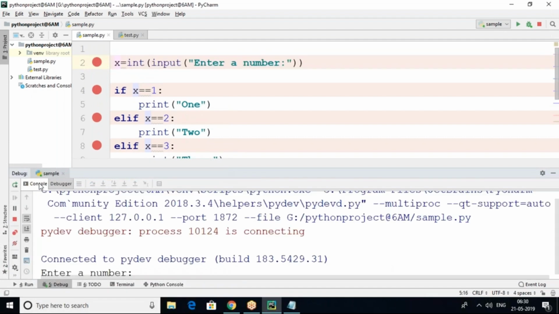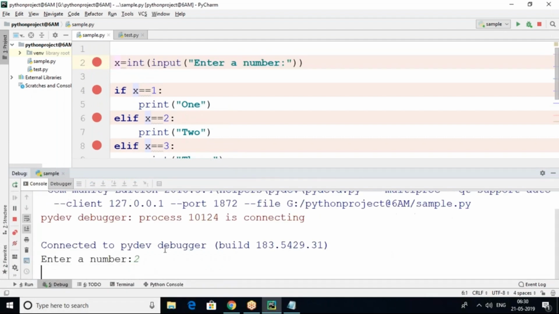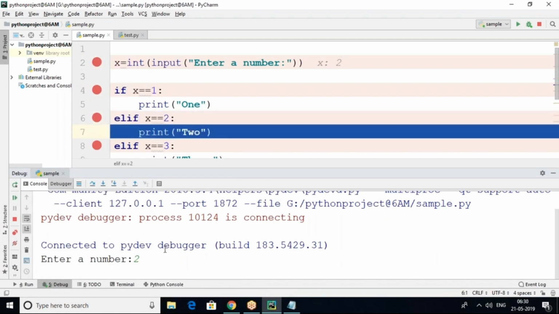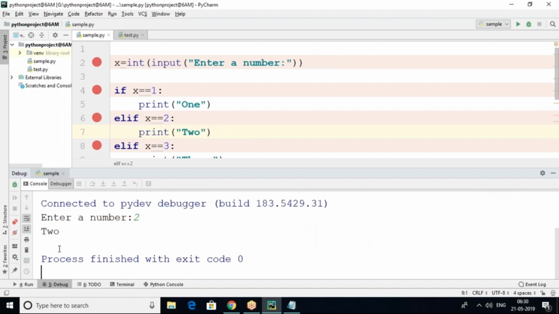Press F8 console. Now I'm going to enter 2. Now observe carefully. First condition is false. 2 is correct now, so 2 is printed. Immediately 2 is correct, 2 is printed. No need to test any other condition, 3 value, 4 value like this. Directly it will jump out of the loop. Then it's coming 2 only out of the if conditions.